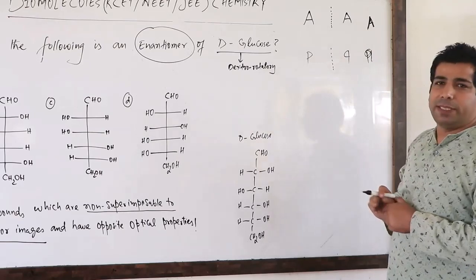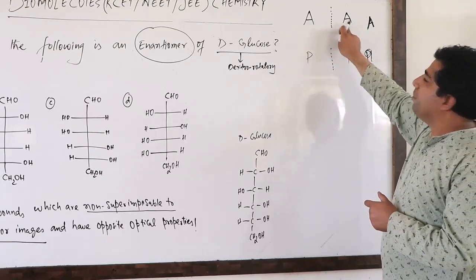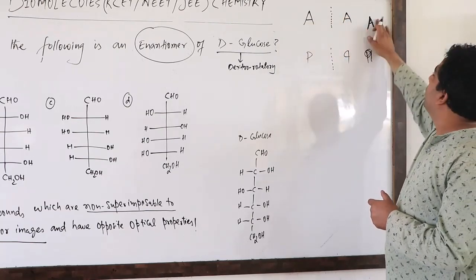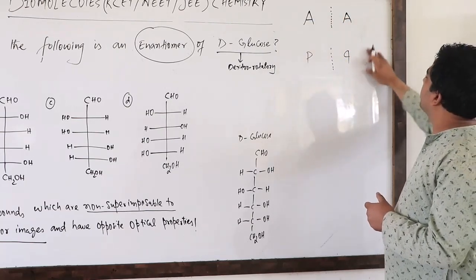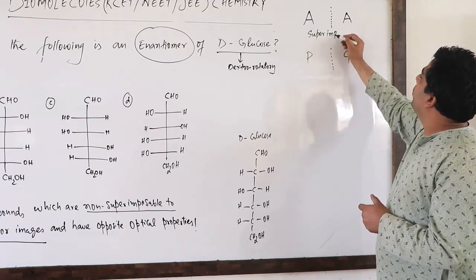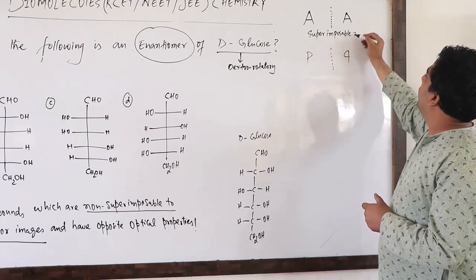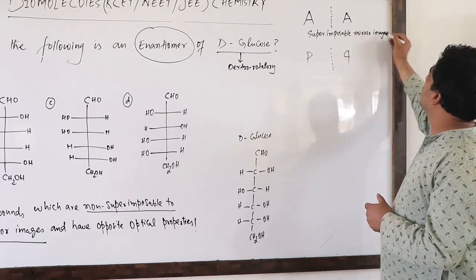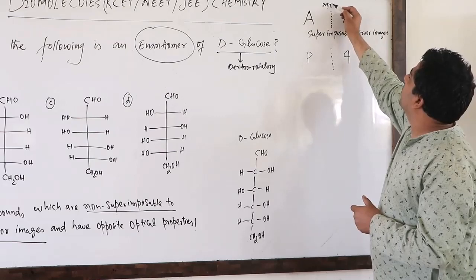So these two are mirror images, but they are superimposable mirror images. This is the mirror here.